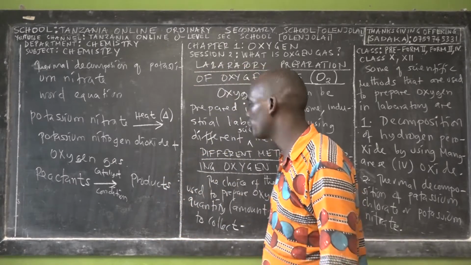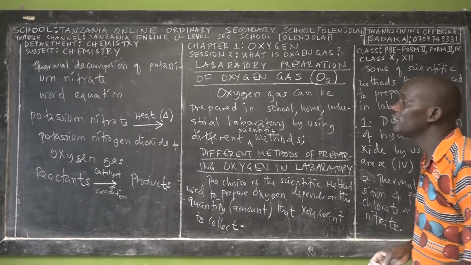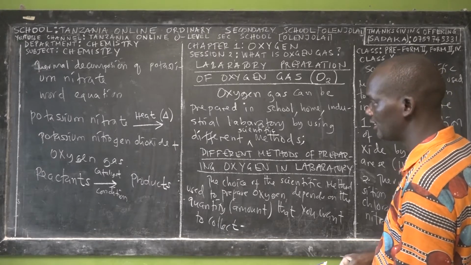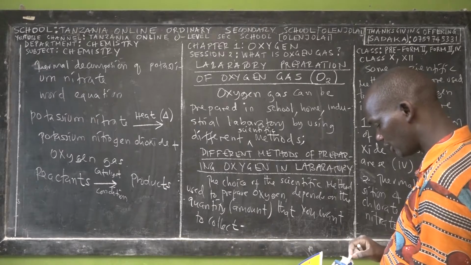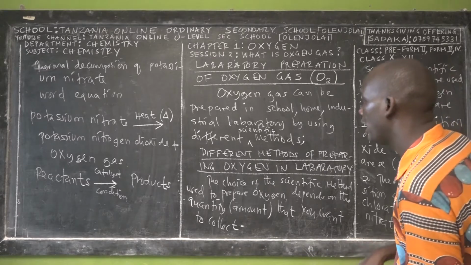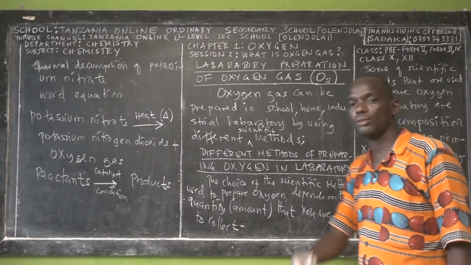So in a chemical reaction, you can have either two reactants or three reactants, it depends on the type of chemical equation. So for the equation above, the reactant is what? Potassium nitrate. That's the reactant. And then the condition is what? Heat. And the products are two. The first product is what? Potassium nitrite. And what? Oxygen. Yes.